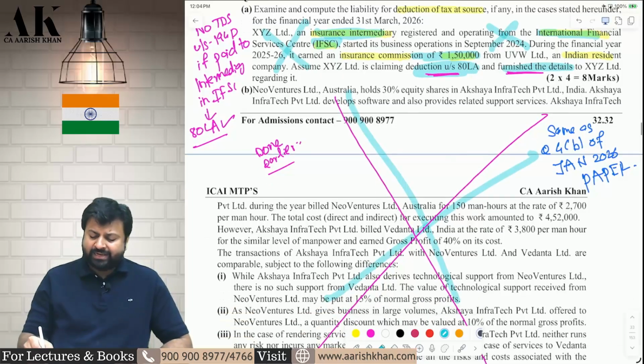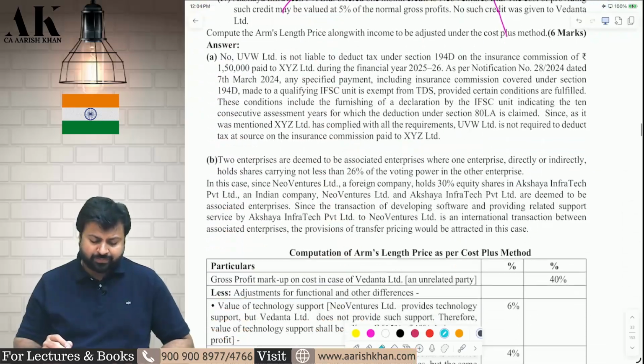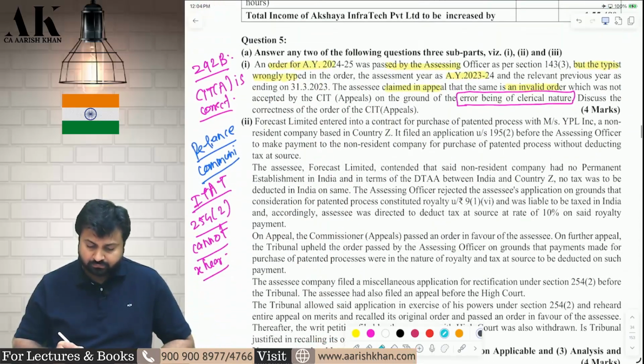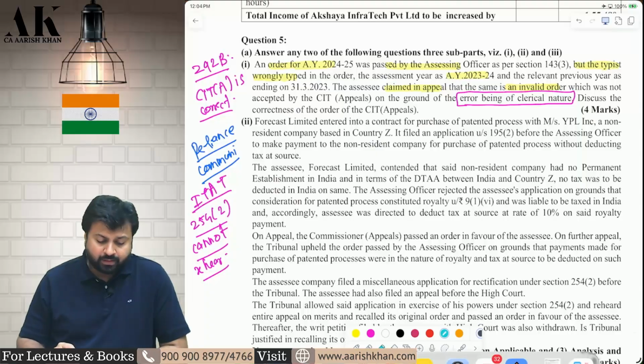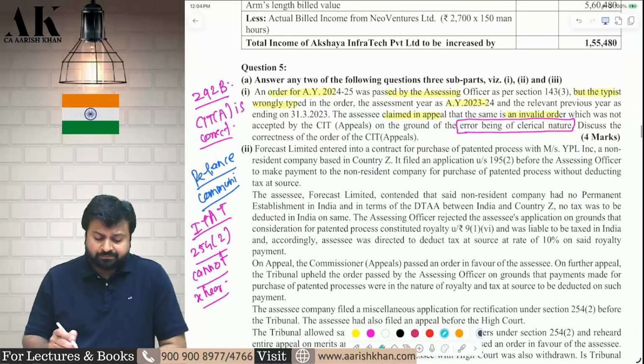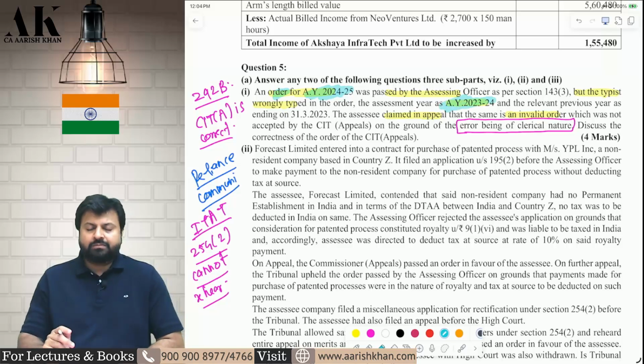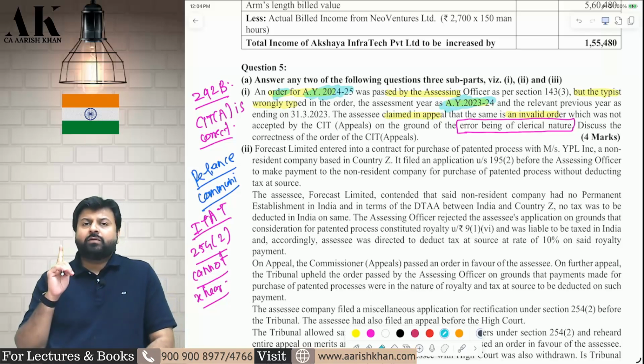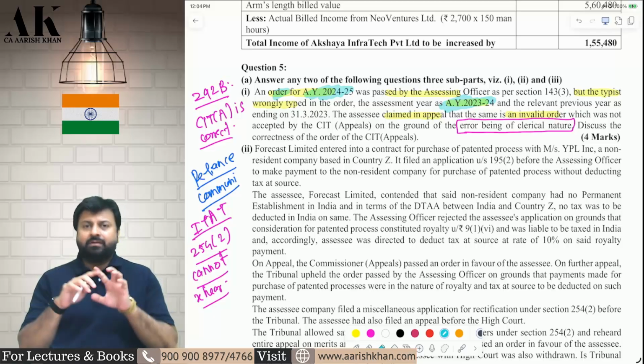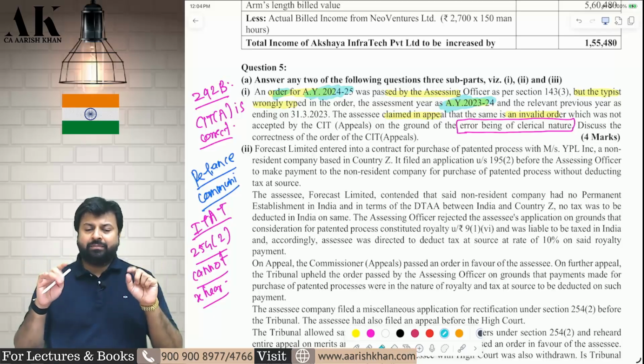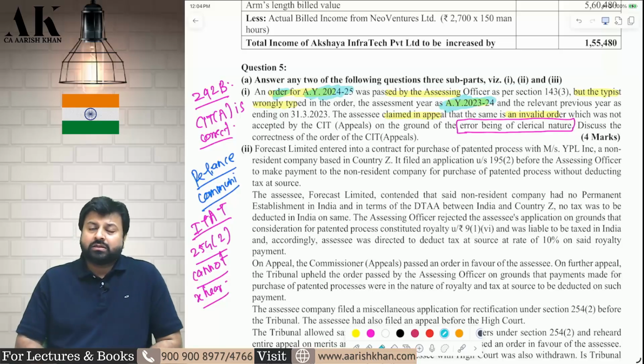Next question we have exactly done in question number 4B of Jan 26 paper. Go and check. Next question. Question number 5A1. The AO has passed an order for AY 2425, but the typist, while typing the order number, has written 2324. So the order is of 2425, but while making the order, the typist has made a clerical error, making it 2324. Because of this mistake, can you tell that the entire order is invalid? And can you deny paying the tax liability?